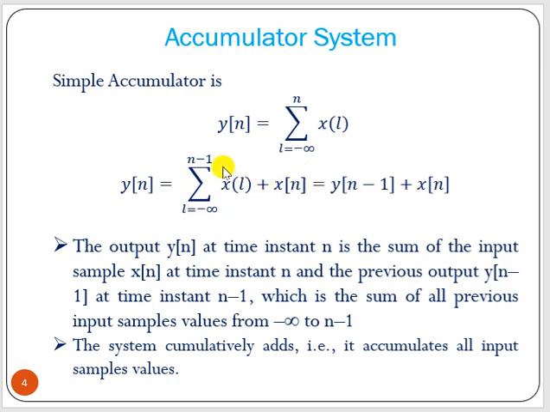This is the last value, and n minus 1 is the previous value before the last value. The output y of n at time instant n is the sum of the input sample x of n at time n and the previous output, that is y of n minus 1, which is the sum of all previous input sample values from minus infinity to n minus 1. The system cumulatively adds, that is, it accumulates all input sample values. That is why it is called a simple accumulator.